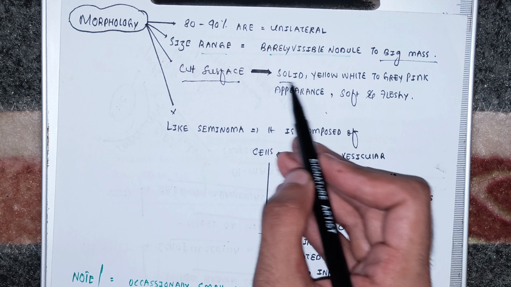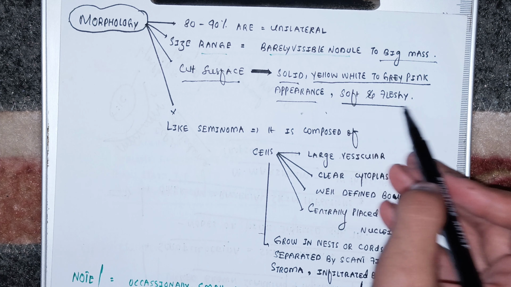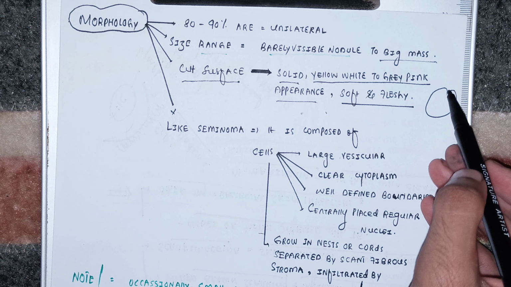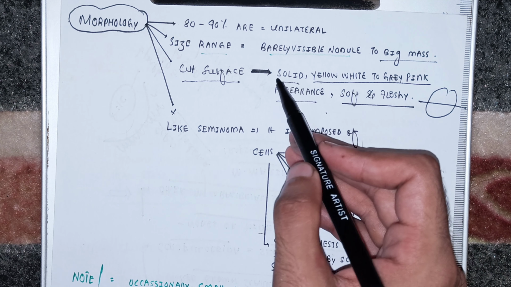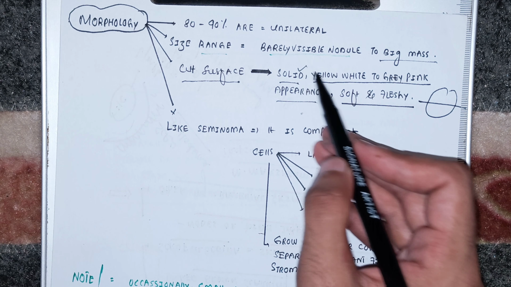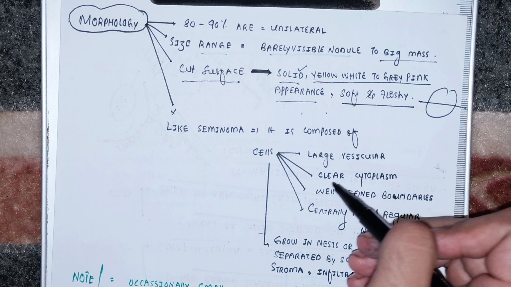If you have a cut section of the dysgerminoma, on the cut surface you will see a solid yellow-white to gray-pink appearance of the tumor, which is very soft and fleshy. If you look into the tumor, it is a very soft and fleshy tumor.